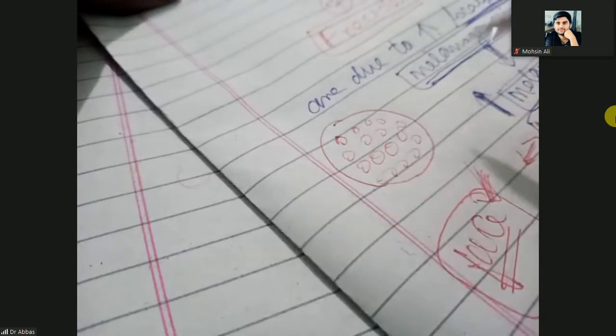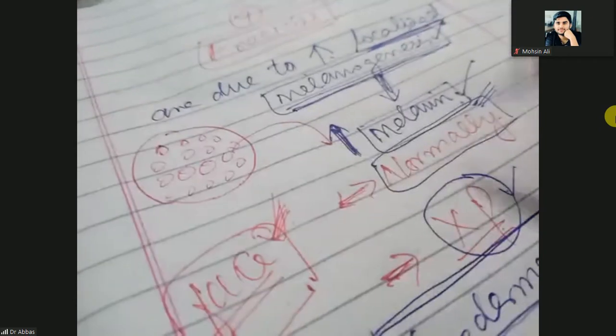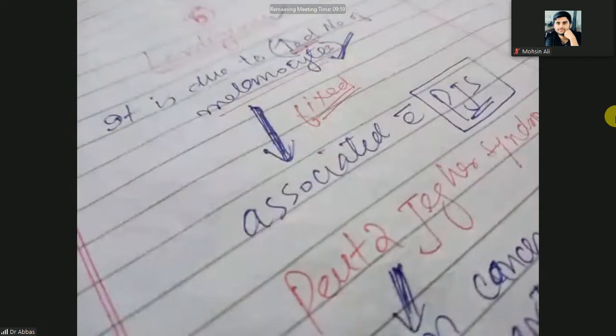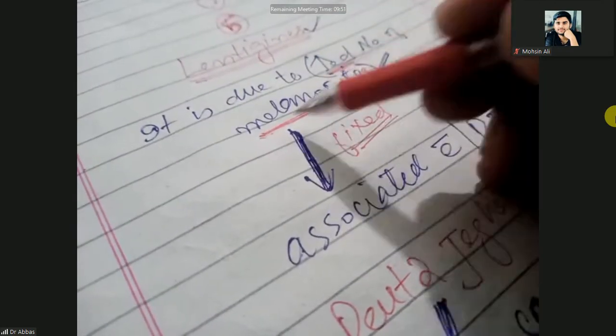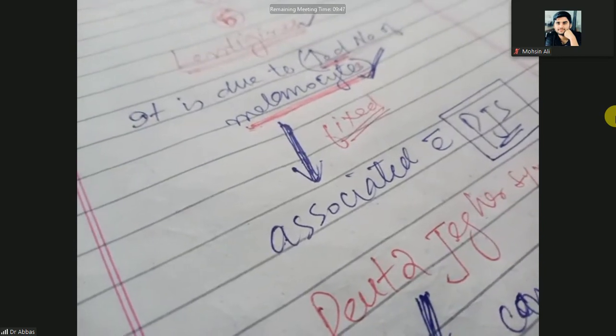That is increased melanogenesis, and due to it melanin will be more, and that is freckles. But in the case of lentigines, that is due to an increased number of melanocytes. So lentigines are an increased number of melanocytes, but freckles are increased localized melanogenesis.